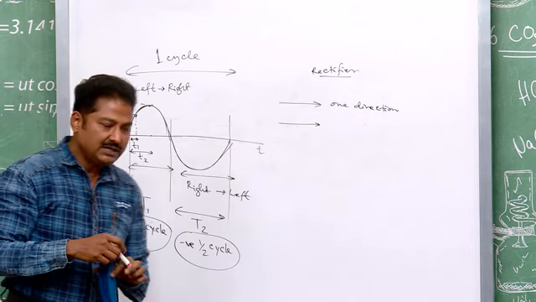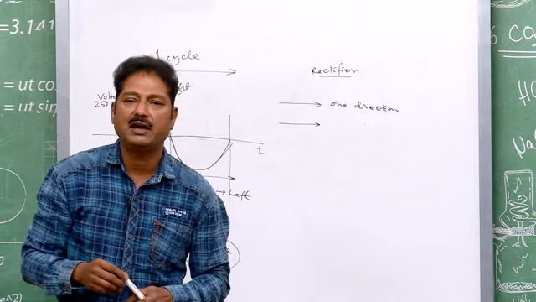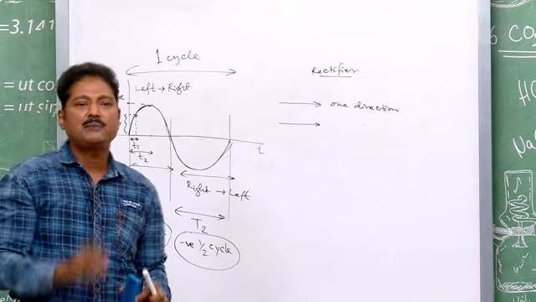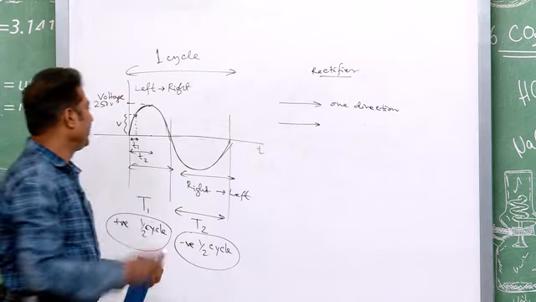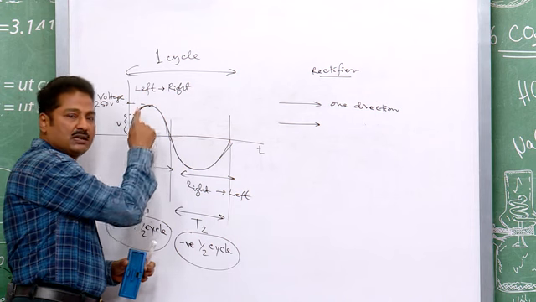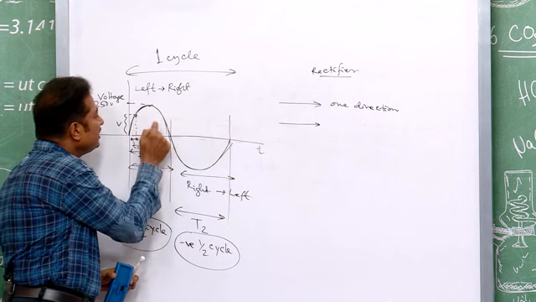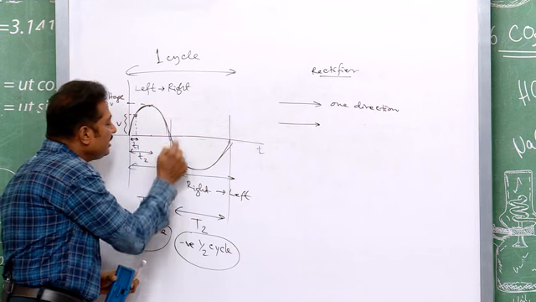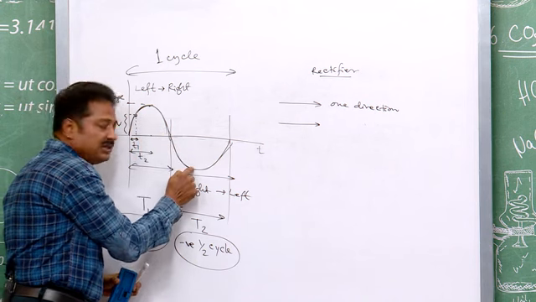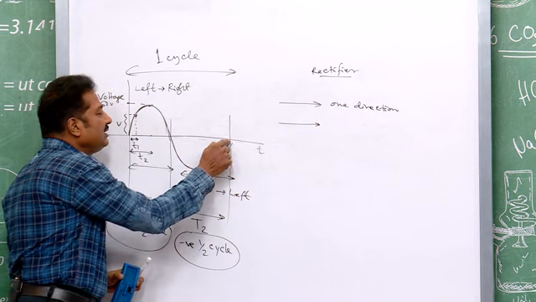So, if I define AC, then in this way I can define AC: it is such a type of signal in which the magnitude changes continuously. Here the magnitude is increasing to maximum, then decreasing to minimum, then increasing in the opposite direction to maximum, then decreasing to 0.